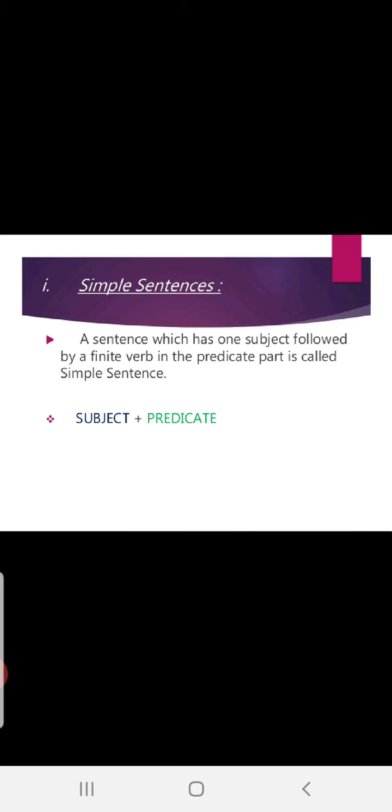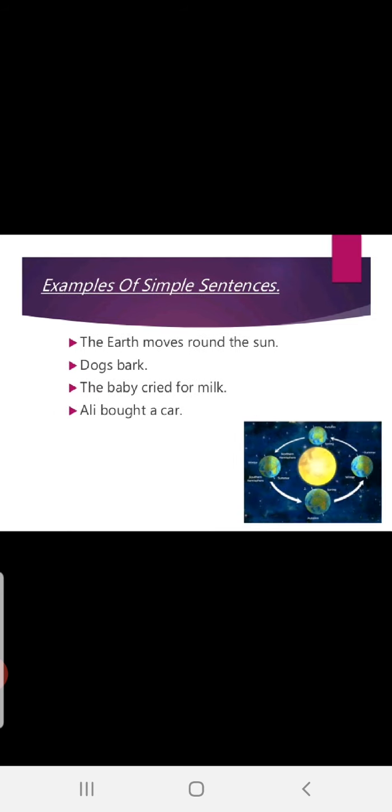Simple sentence is very simple with one subject and a predicate. You can see the rule subject plus predicate. Let us see a sentence which has one subject followed by a finite verb in the predicate part is called simple sentence. Fine. With examples, let me tell you. See, some examples are here. The earth moves round the sun. The earth is subject, moves is finite verb and moves round the sun is predicate. Predicate contains the finite verb. Okay? Dogs bark. This is also complete. But here we don't have object.